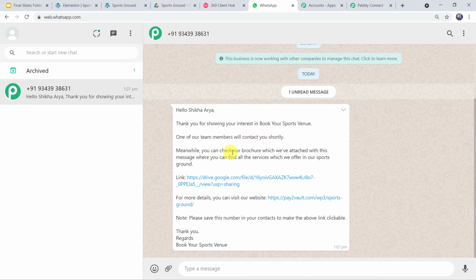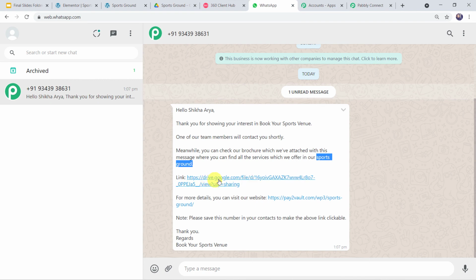Meanwhile, you can check our brochure which we have attached with this message, where you can find all the services which we offer in our sports ground. So the same message that we have created in the template is displayed over here. Now here we can see the body field value, Shikha Arya, this was the first value of the body field. This was the second one, Book Your Sports Venue. Third we have given was sports ground.